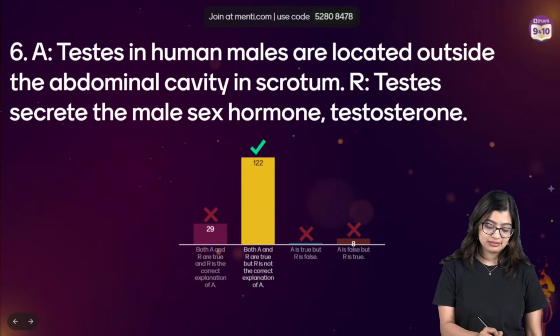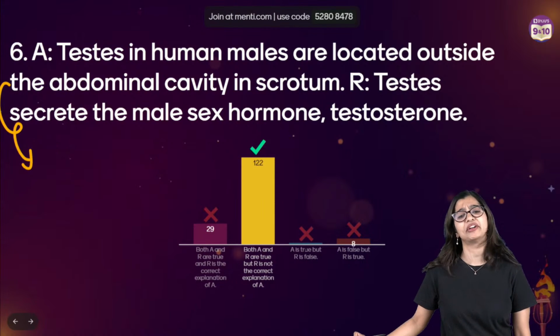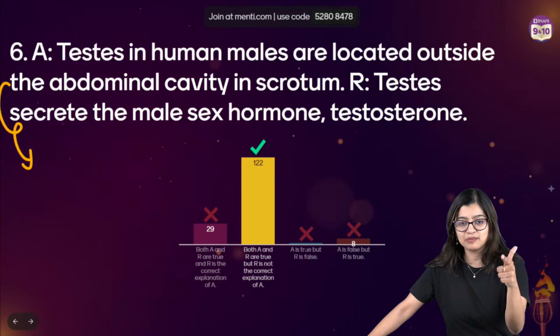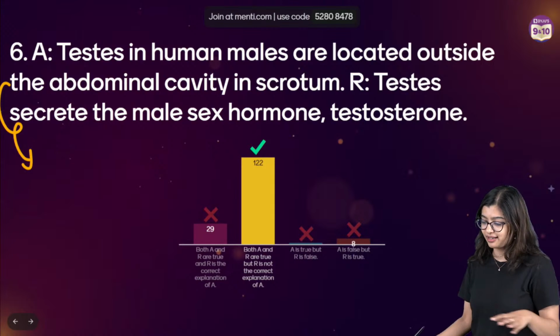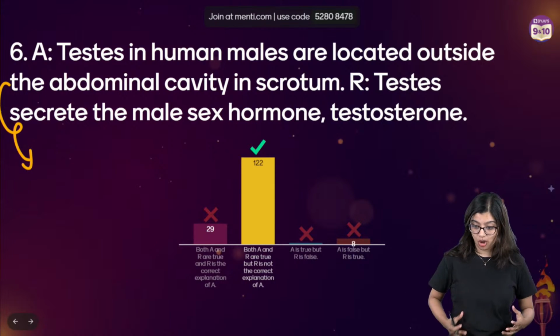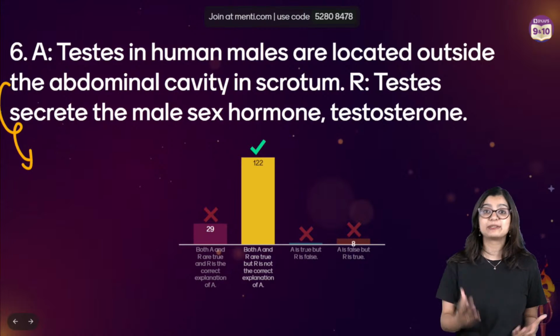Temperature for what? Now you tell me that. Less temperature, more temperature, okay. But for what? To produce what? Testosterone? Sperms. Exactly. Sperm production. You all have given me the answer earlier and today you have forgotten. So the testis is extra-abdominal, or located outside the abdominal cavity, for the production of sperms.